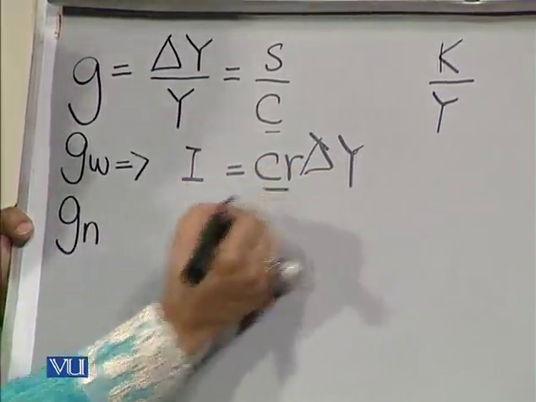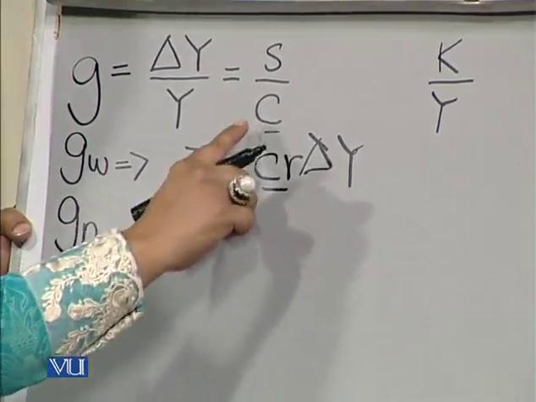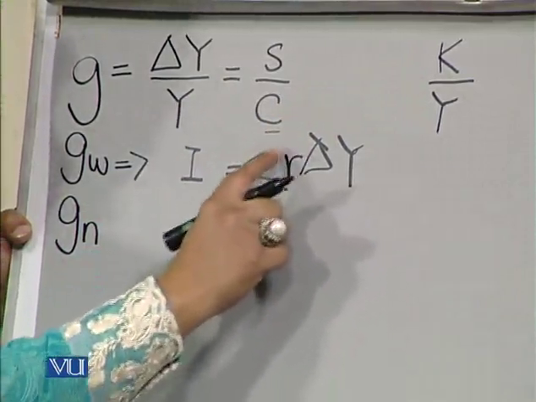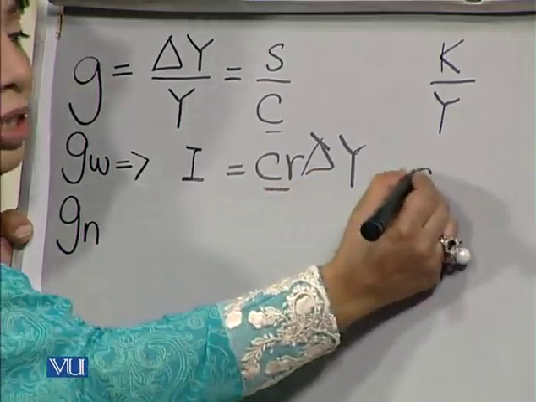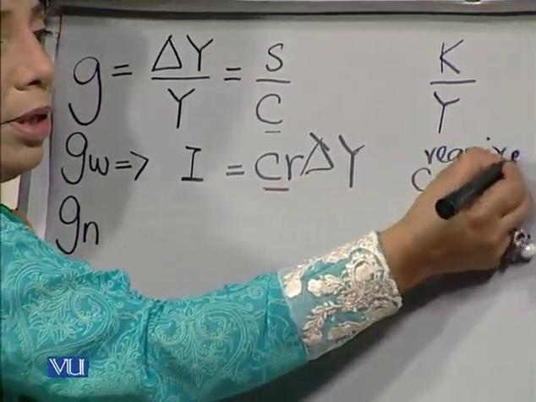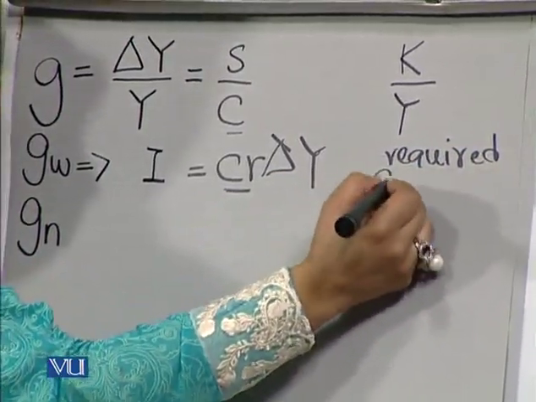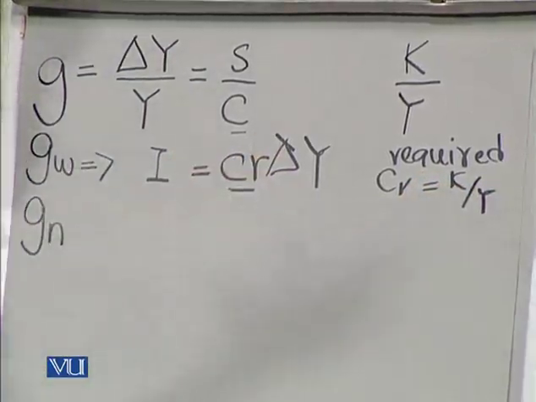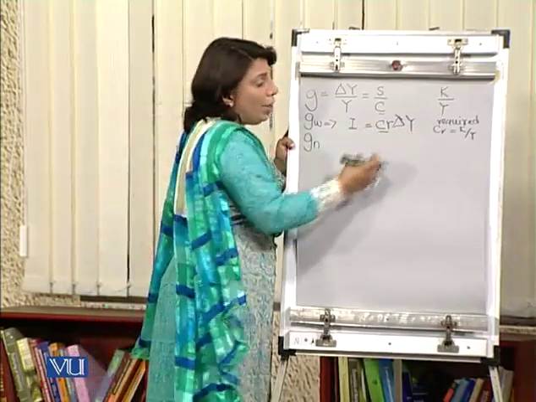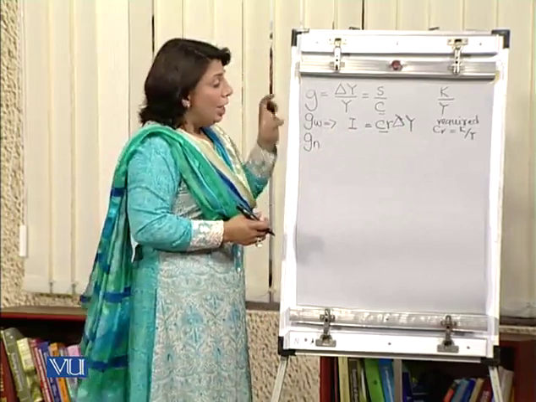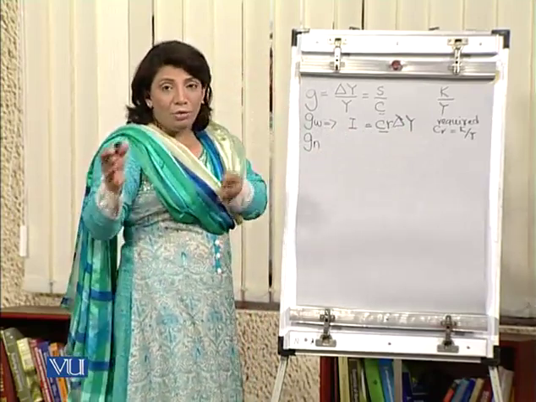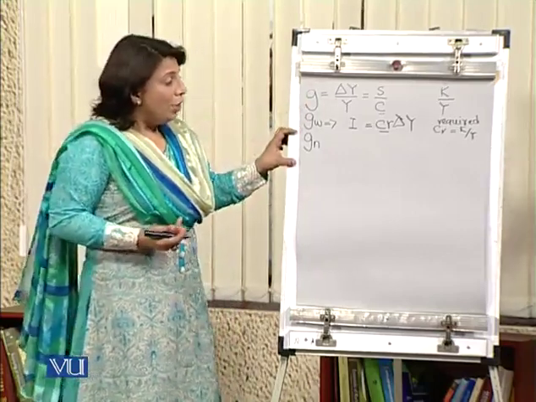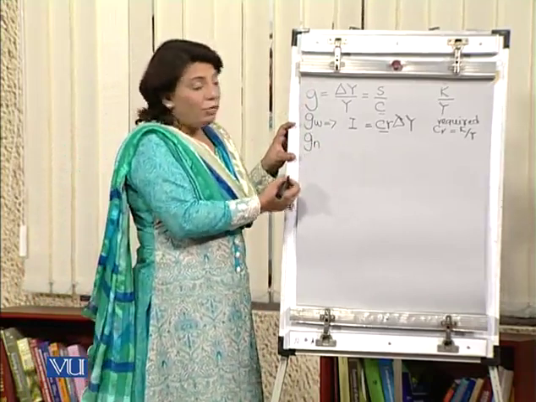As long as this CR is concerned, this C is the actual capital output ratio. However, as you can see, this R is attached to this C. That means CR is the required capital output ratio. So that type of required value of K over Y, which when multiplied by delta Y becomes equivalent to the total investment, will assure a certain growth rate in an economy, and that particular growth rate is known as the warranted growth rate. Then I'm moving on to the description or explanation of the natural growth rate.